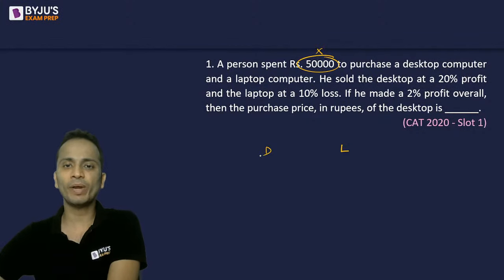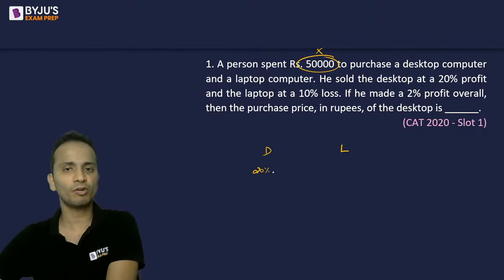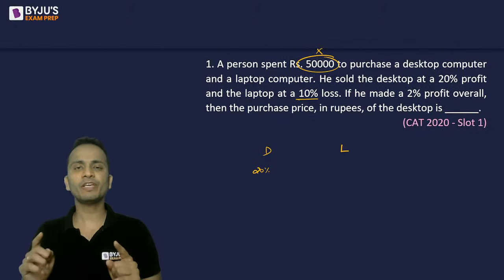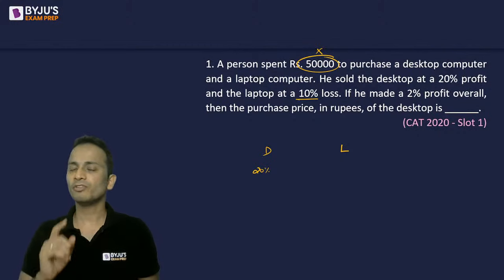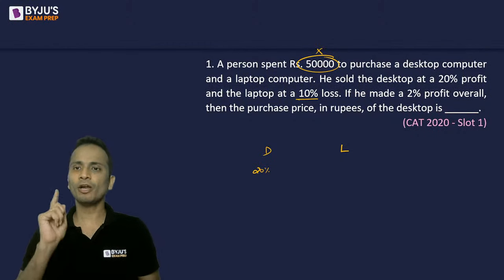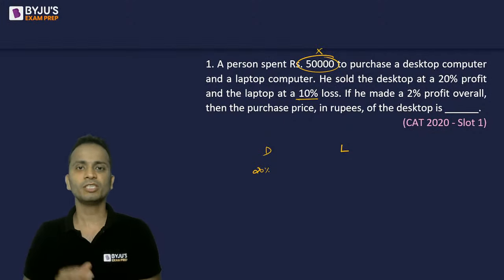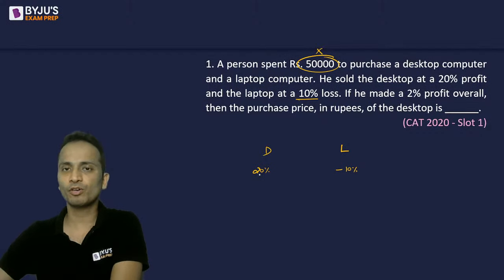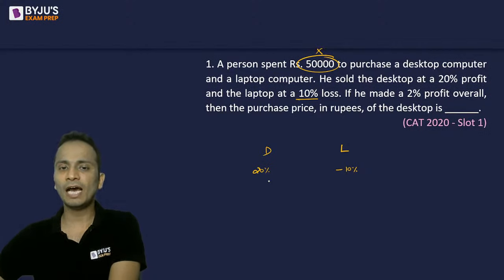So he sold the desktop at 20% profit and the laptop at 10% loss. Now the rules of allegation tell us that whenever we are applying allegations on quantities, their nature should be same. So on desktop, there is a profit of 20%. On laptop, there is a loss of 10%. Now, loss of 10% can be written as profit of minus 10 percentage. So desktop, I have a profit of 20 percentage. On laptop, I have a profit of minus 10 percentage and the overall profit is 2 percentage.